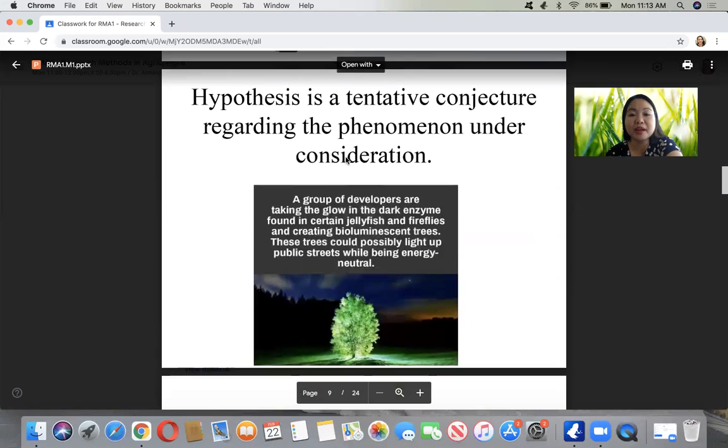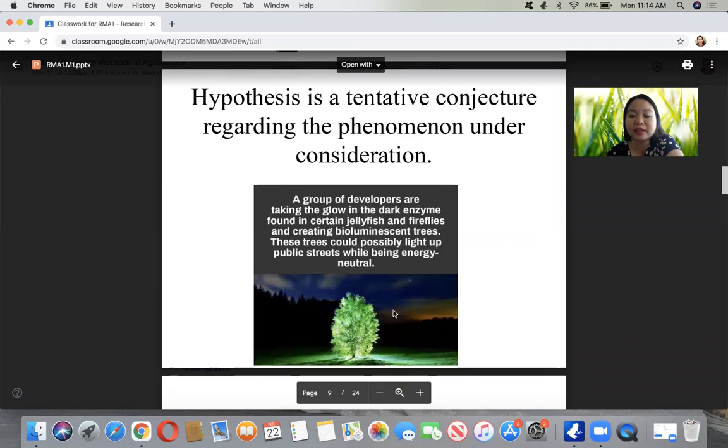So a hypothesis is a tentative conjecture regarding the phenomenon under consideration. It's just like a wise guess, that's what we all know, about something that is happening. So you ask, why is this glowing?